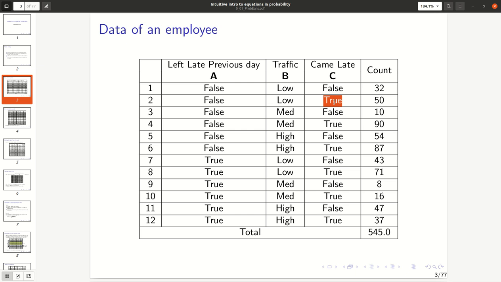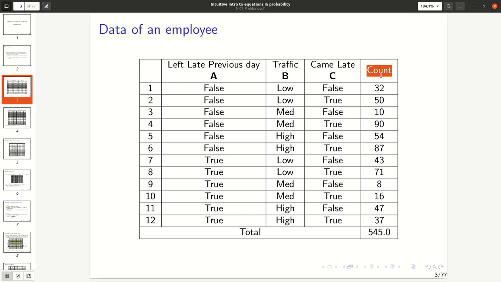The other two columns, A and B, provide some context, perhaps some reasons for arriving late. The first column A says whether or not the employee left office late the previous day. The second column B indicates the traffic condition, so it can be low, medium or high. The last column, count, shows the frequency of such events.